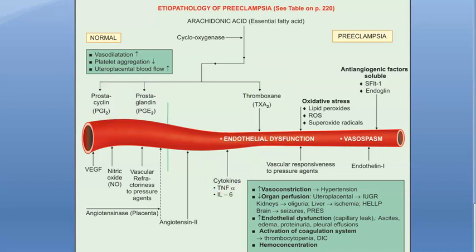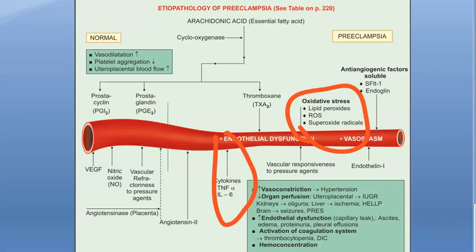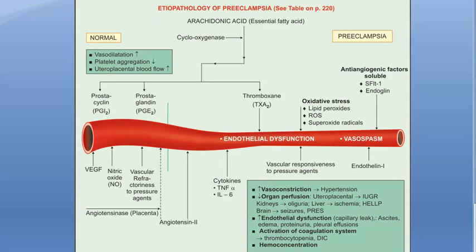Then cytokines, obviously inflammatory things. Then some oxidative stress, the free radicals they told you. Anti-angiogenic factors, what they told you, are here actually. Anti-angiogenic are these. See? SFLT1, endoglin. Okay? So what is happening here? There is hypertension because of vasoconstriction.